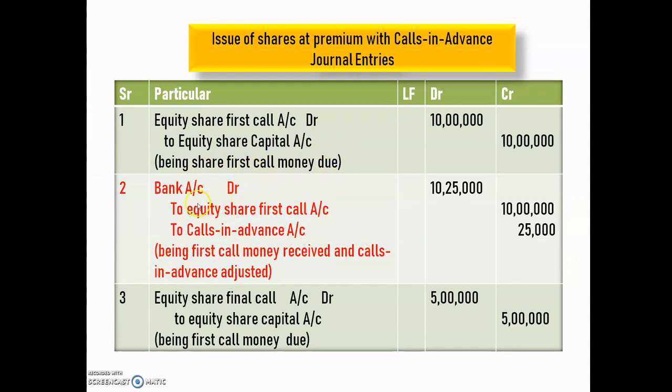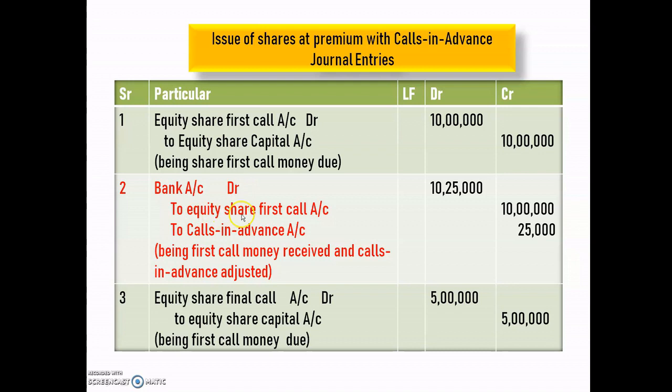After that, received entry: bank account debit to equity share first call account and to calls in advance account. This problem is based on calls in advance, because here one shareholder paid his final call money at the time of first call. This calls in advance amount, 25,000, we will credit here, and at the time of final call received entry we will debit this same amount.